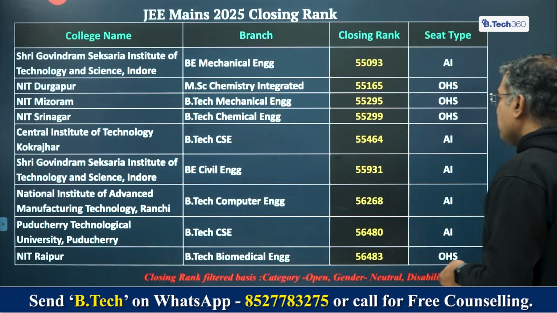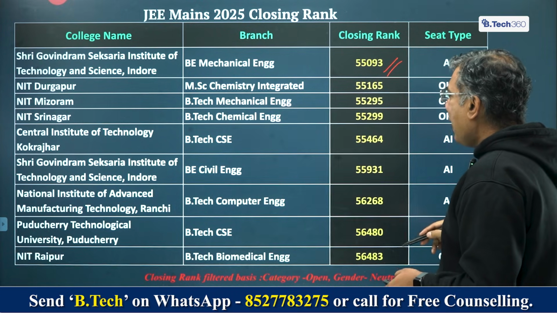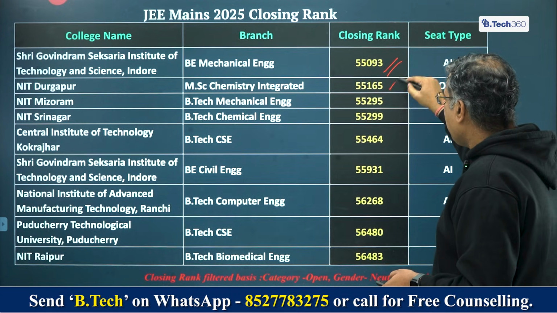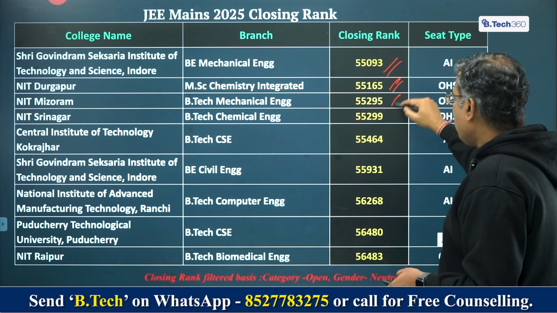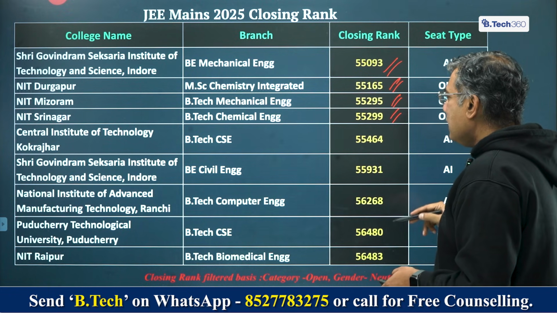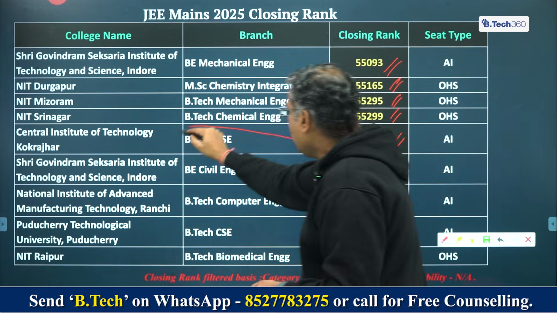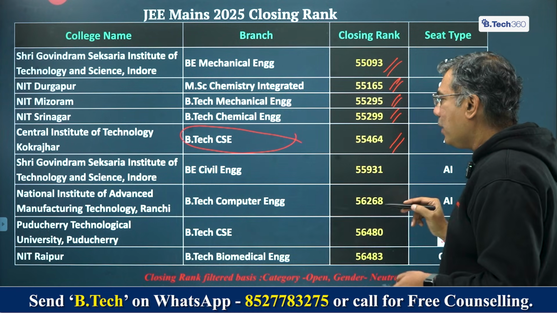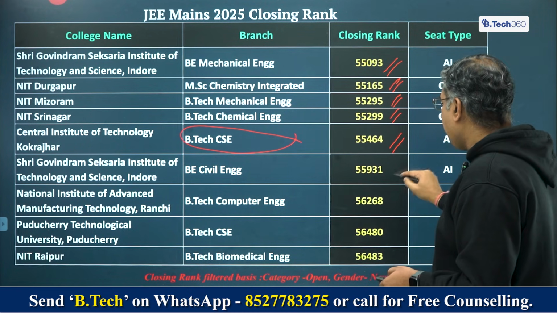Shri Govindram Seksaria Institute of Technology and Science, Indore, BE Mechanical Engineering 55,093, NIT Durgapur MSc Chemistry Integrated 55,165, NIT Mizoram BTech Mechanical 55,295, NIT Srinagar BTech Chemical 55,299, CIT Kokrajhar BTech CSE 55,464. Again, it's popping up, so you must take a look at that. Shri Govindram Seksaria Institute of Technology and Science, Indore, Civil Engineering 55,931,